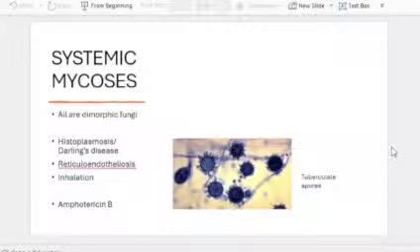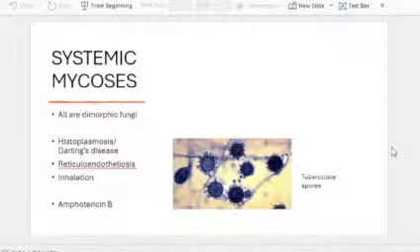At 37 degrees, they occur as yeasts, and at 25 degrees, they occur as filamentous forms. So that is same for all the systemic mycosis causing fungi, and they are all seen in the soil, and all of them enter through inhalational route. So these 3 points you can write for all the systemic mycosis. Okay, and most of them their treatment is amphotericin B.